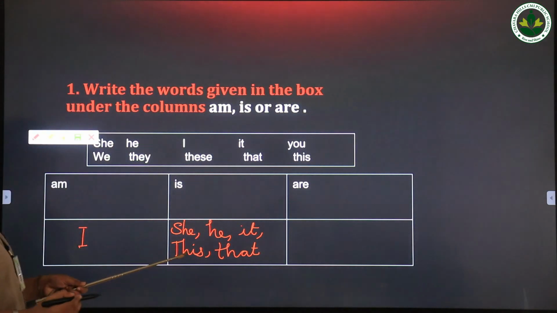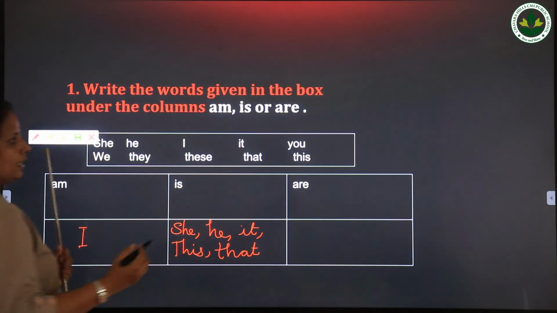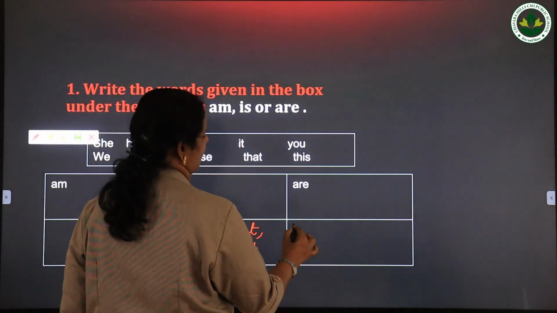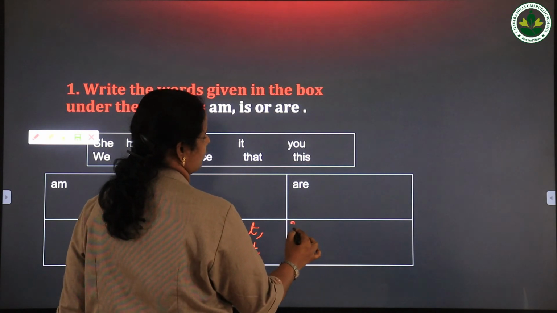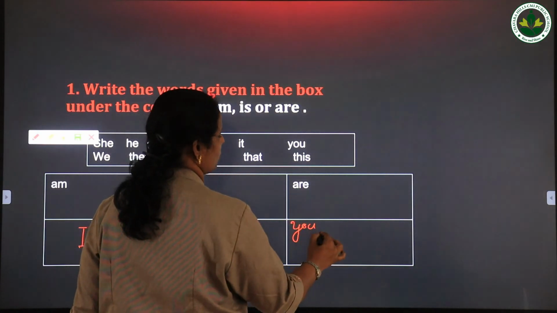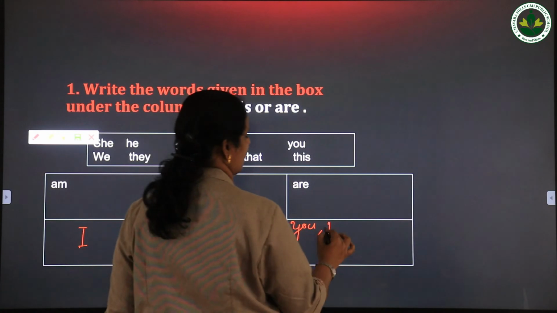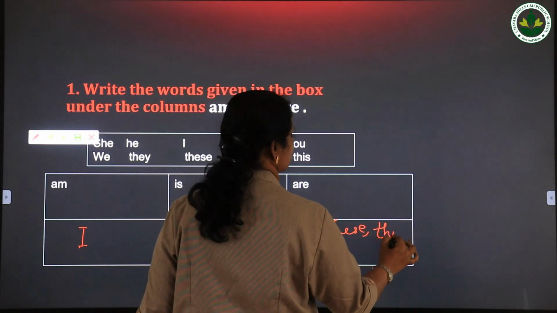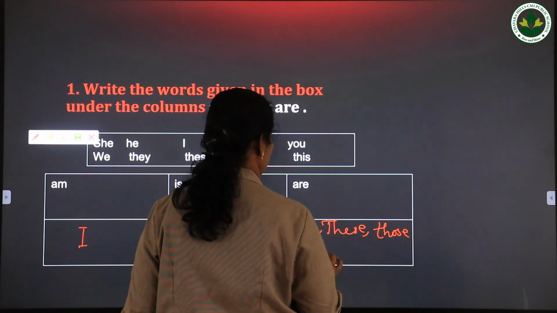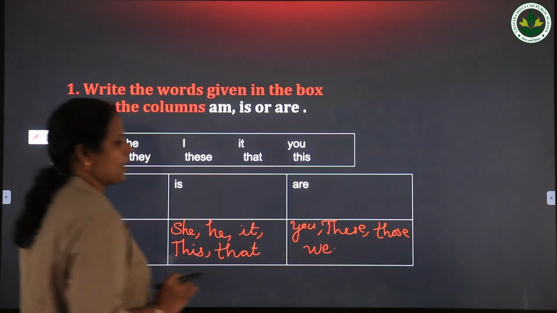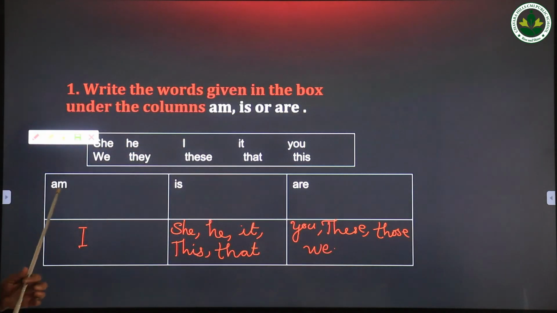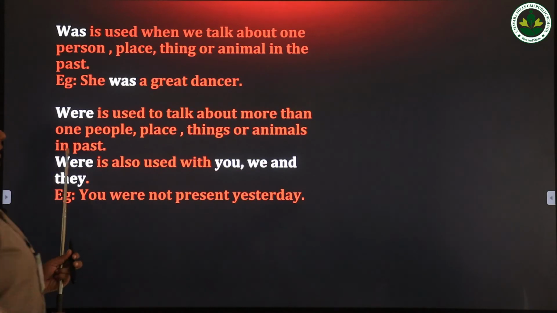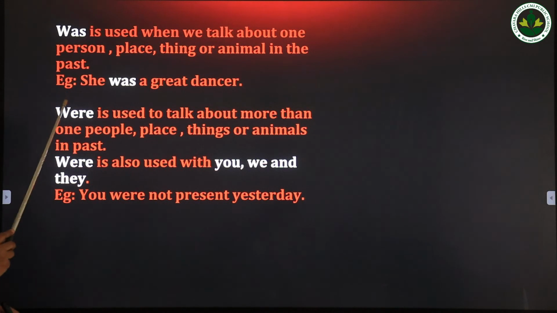So with these pronouns we can use is. Then are, we already studied with you and plurals like these, those, we. These are the words used with are. So this you have to write in your textbook.